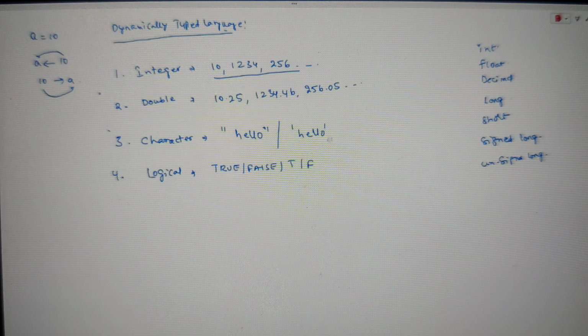Integer, double, character, and logical. Capital, case sensitive, don't put any double quotes. If you put the double quote for TRUE, it becomes a character, not a logical. In other languages we call them bool or boolean. Characters are generally called strings in other languages. Doubles we call floats and decimals. Integers only, guys. Okay, so this is the way we can represent the data types in our